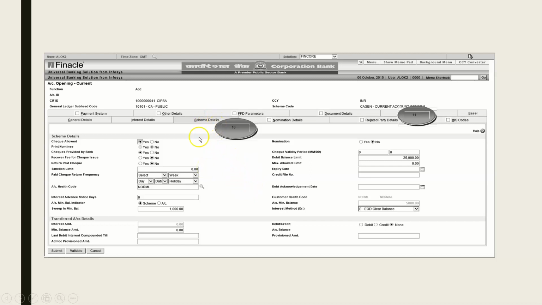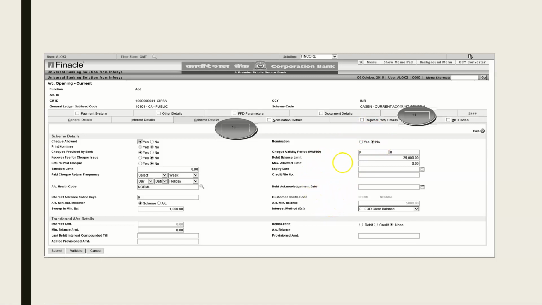Now scheme details. This generally contains nominations. By customization, by default it is coming as no. But a proprietor or OPC company can nominate a nominee. In those cases, we have to change this radio button from no to yes. Otherwise, if it is any entity, partnership, LLP, private limited, public limited, this will remain no itself, right? And you don't have to change any other field.